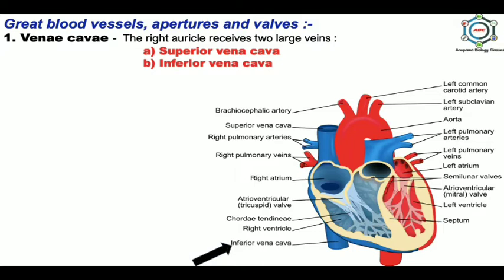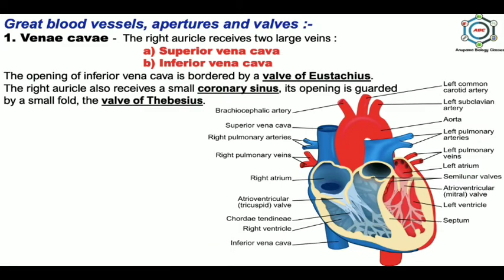According to the name, superior vena cava brings deoxygenated blood from the head and upper region of the body, and inferior vena cava brings the deoxygenated blood from the lower region of the body. The opening of inferior vena cava is bordered by a valve of Eustachius. The right auricle also receives a small coronary sinus. Its opening is guarded by a small fold, the valve of Thebesius, and this coronary sinus returns deoxygenated blood from the heart wall.